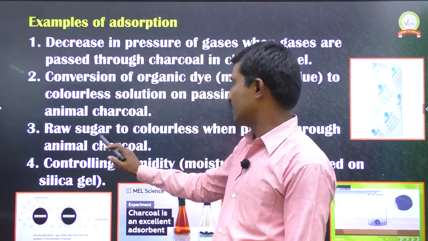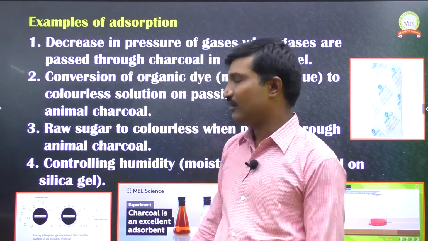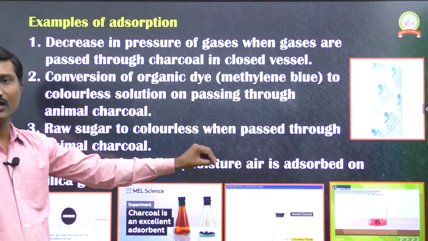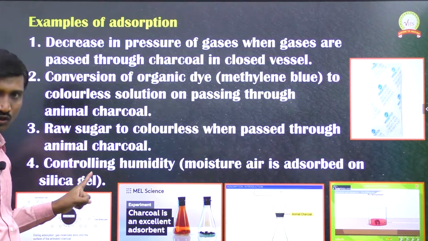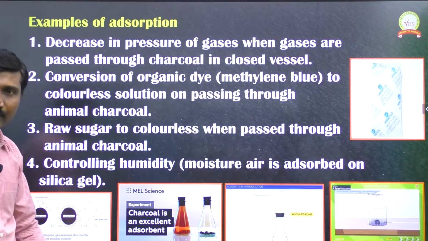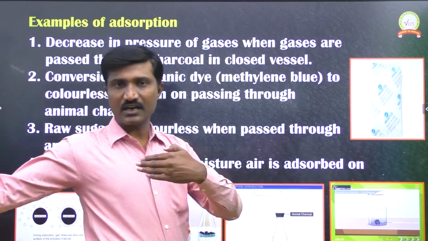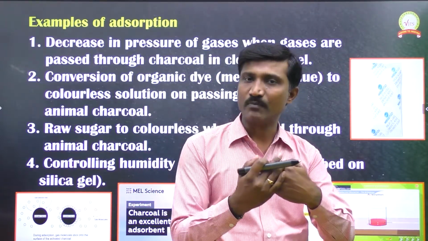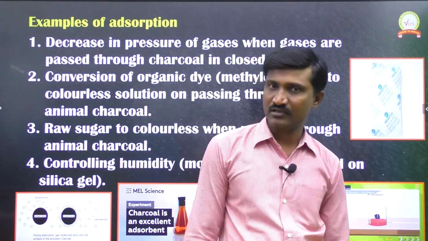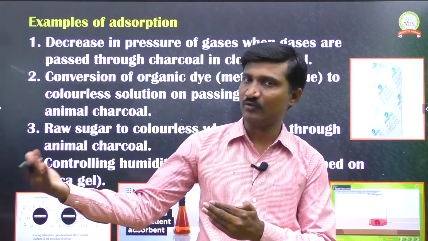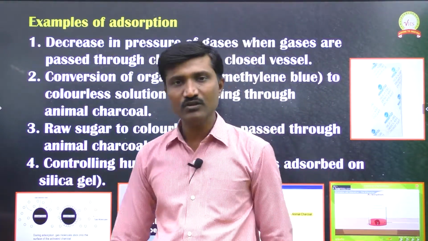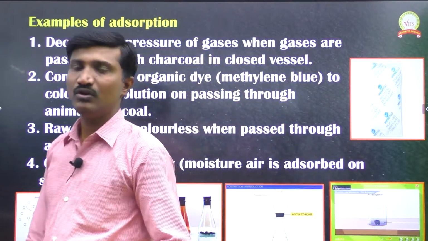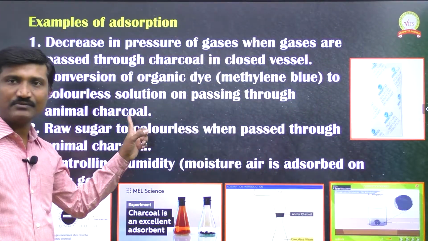So we can convert that raw sugar to colorless sugar by passing it over animal charcoal. When we pass the raw sugar over the animal charcoal, those impure particles adsorb on the surface of the animal charcoal. If we remove them, the colored particles are removed, so we get colorless sugar. That also takes place through the adsorption process.